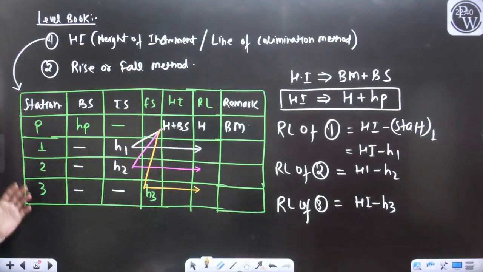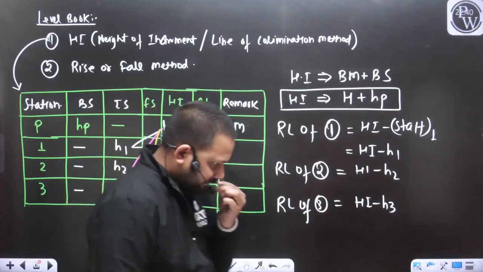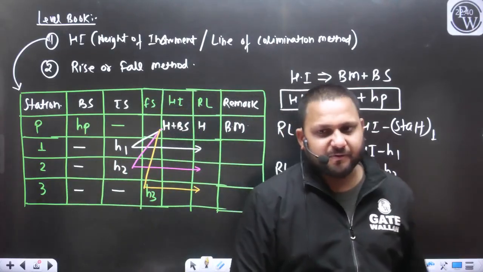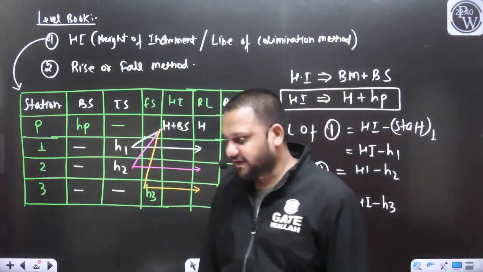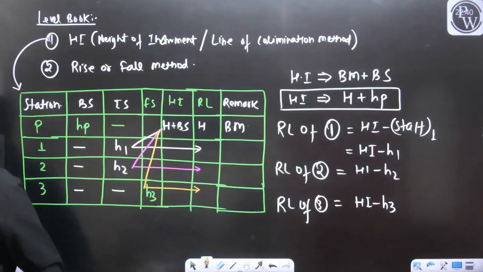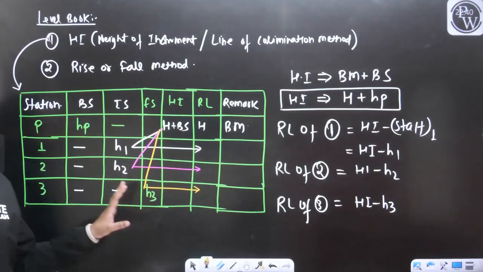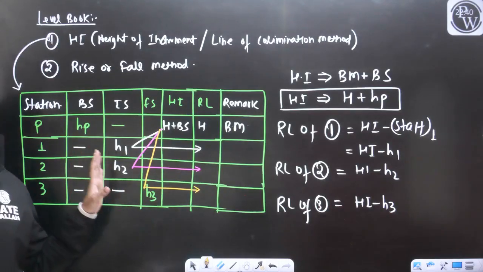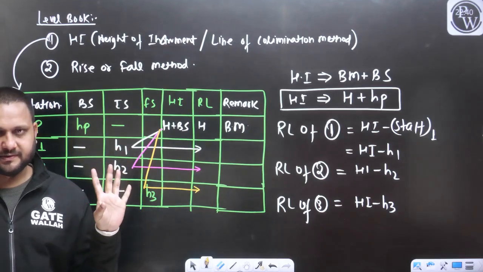So can we perform all these calculations in the table itself? This was a very simple case when we have taken all the readings from one station.